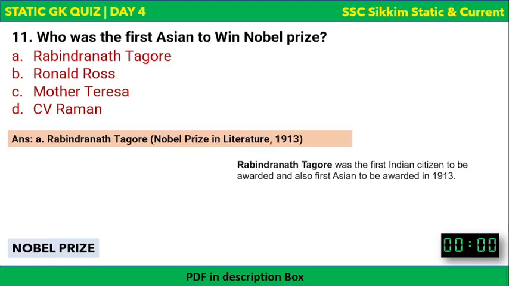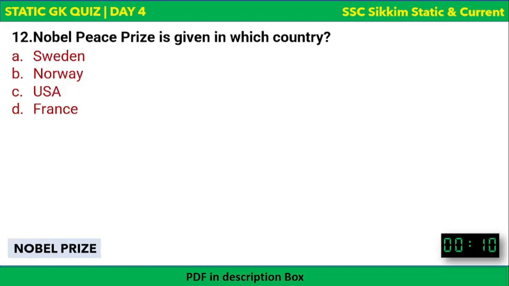The correct answer to this question is Rabindranath Tagore, who won the Nobel Prize for Literature in 1913, becoming the first Asian and the first Indian to win the Nobel Prize. Ronald Ross was the first Indian born to win Nobel Prize. Mother Teresa had won Nobel Peace Prize in 1979, and C.V. Raman had won Nobel Prize for Physics in 1930. So, remember this.